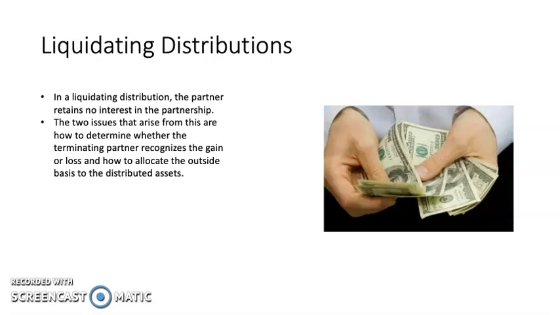Liquidating distributions. So this has to do with when a company or a specific owner chooses to liquidate their interest in the company and reduces their interest to actually zero. In a liquidating distribution, the partner retains no interest in the partnership. They end their ownership within the company. And the two issues that arise from this are how to determine whether the terminating partner recognizes the gain or loss and how to allocate the outside basis to the distributed assets.